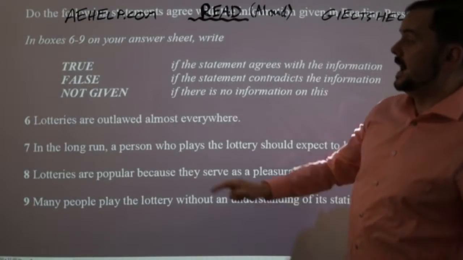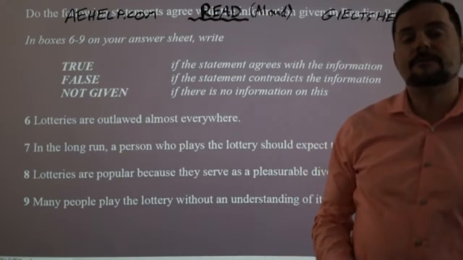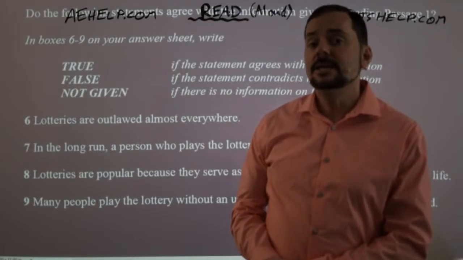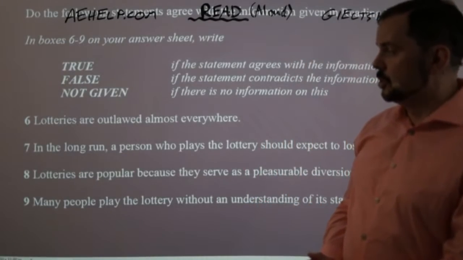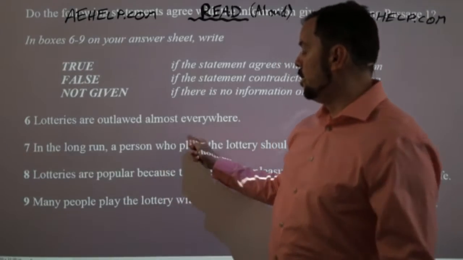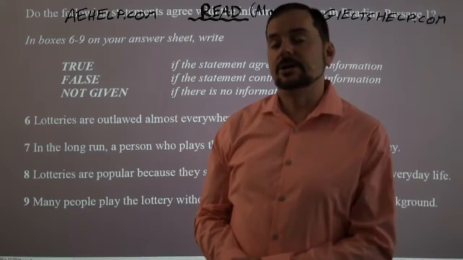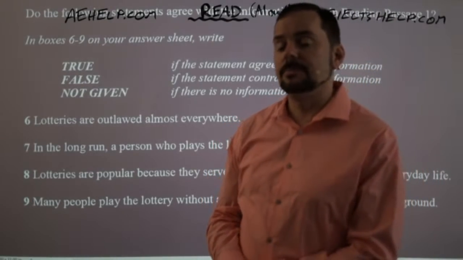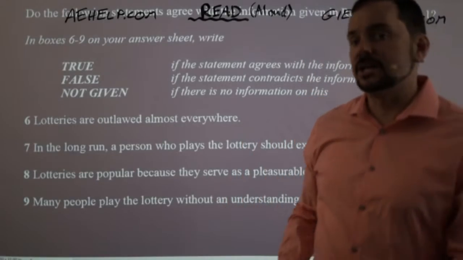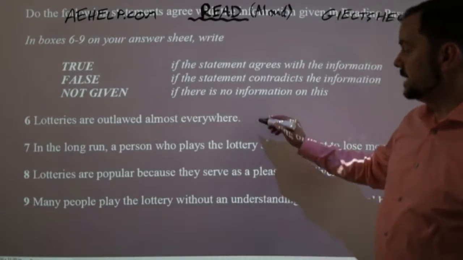Lotteries are outlawed almost everywhere. Is that important to know for this topic? Yes, it is. It's important. So it's given. Is it true that lotteries are outlawed almost everywhere today? It's present tense. No. Paragraph A tells me that they're legal in North America, Australia, Europe, and most of Asia as well. So first I figure out that it's given. Next, I figure out that it's false.